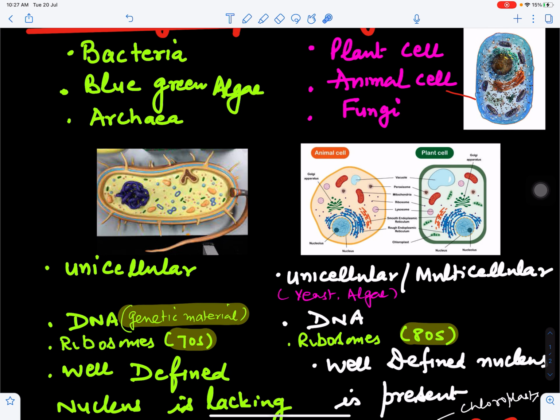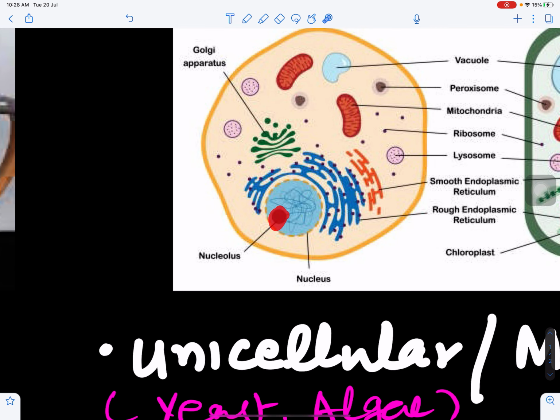Whether they are prokaryotes or eukaryotes, DNA is the genetic material in both cases. Then ribosomes are 70S type in case of prokaryotes and 80S in case of eukaryotes. Ribosomes are basically formed on the nucleolus in the form of ribosomal RNA, and this forms ribosomes. They are 70S in prokaryotes and 80S in eukaryotes.